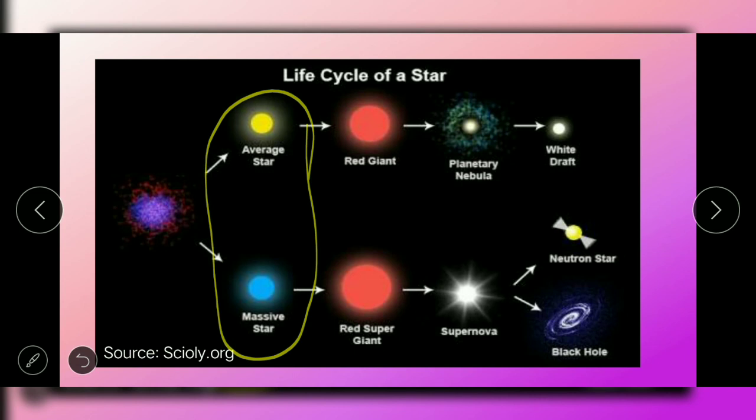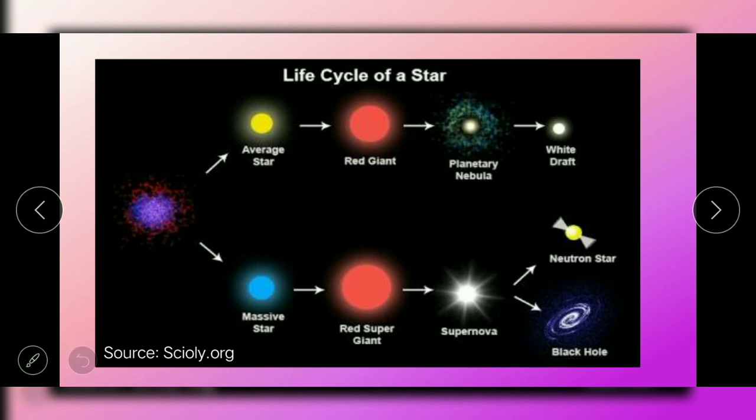Main sequence stars ang tawag sa mga stars na gumagamit ng hydrogen as energy source to produce light and heat. Then these stars evolve into either red giant or red supergiant. And then red giant evolves into planetary nebula and into a white dwarf. Yung red supergiant naman evolves into a supernova and then either into a neutron star or into a black hole.